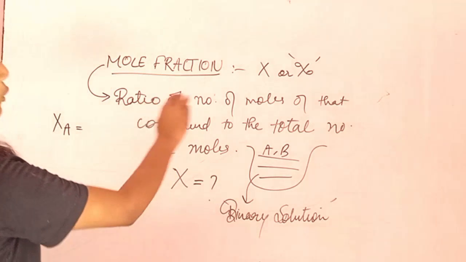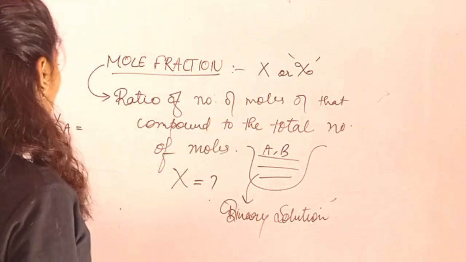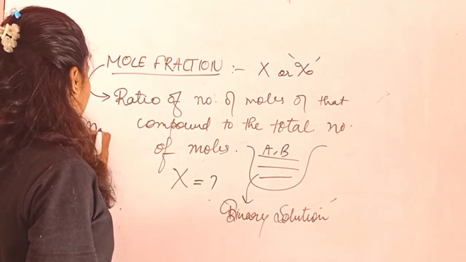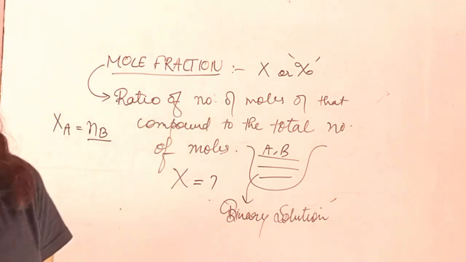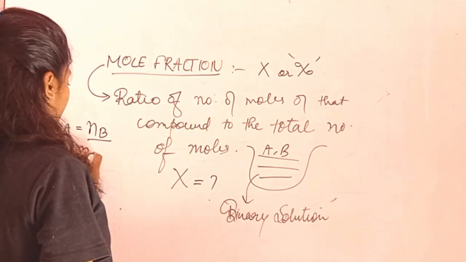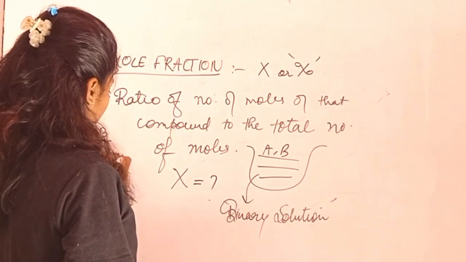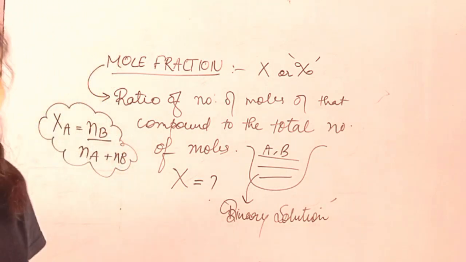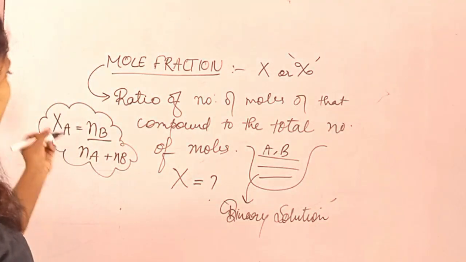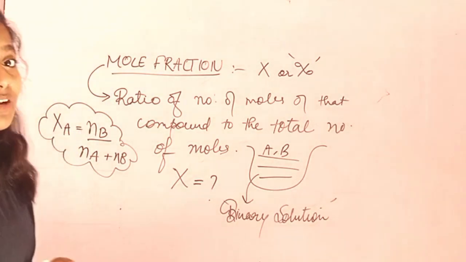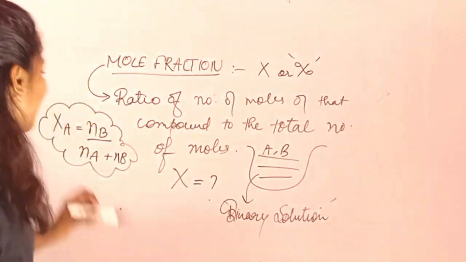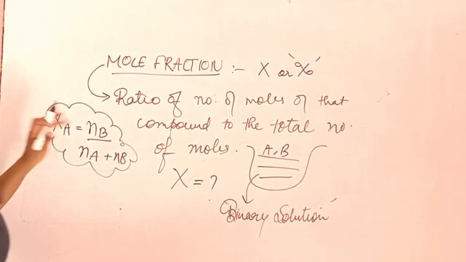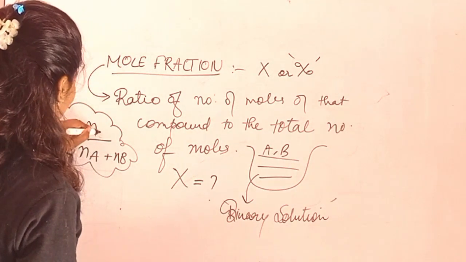It's so simple: the ratio of the number of moles of that compound. So whichever one is asked, its number of moles upon the total number of moles. What will the total number of moles be? n of A plus n of B. So this is the mole fraction for your A, which is asked. If I ask you for B, put B over here, and on top it would be n of B.